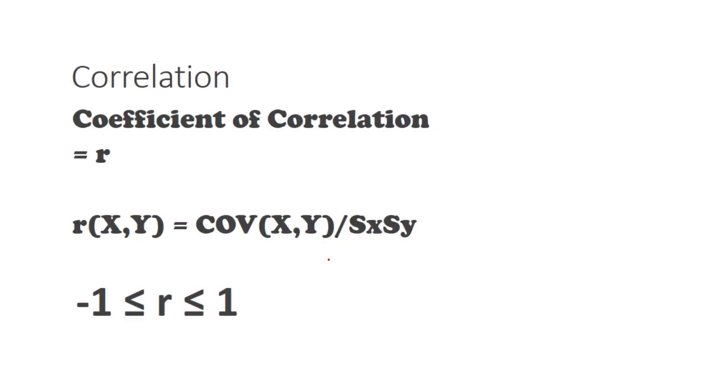So, we're going to use that covariance to calculate something called the coefficient of correlation. And the coefficient of correlation is given the letter r, the little r. Now you're saying to yourself, I think I just noticed something. And you should have noticed something. Covariance doesn't get its own letter, just a COV. That tells you it's not very important.